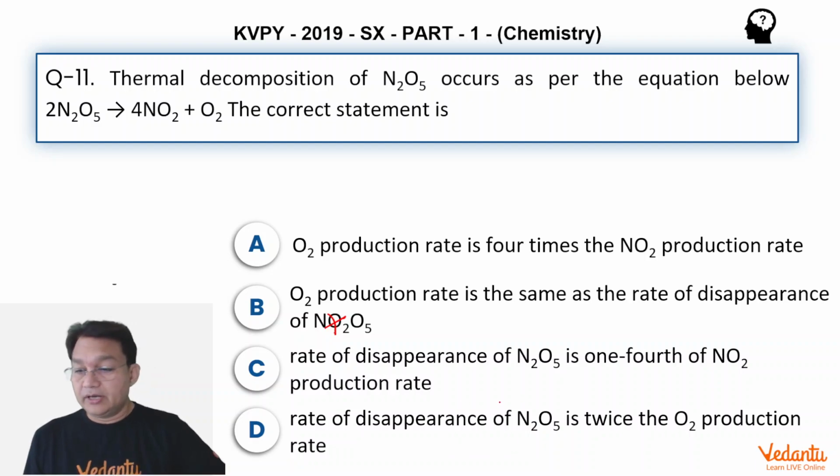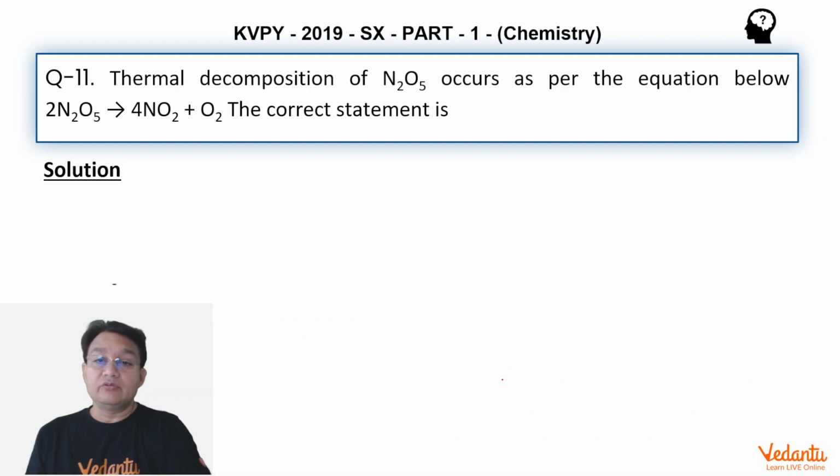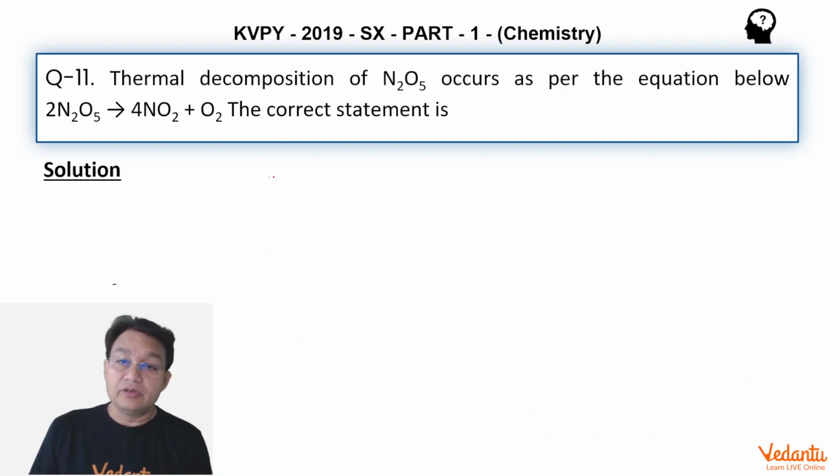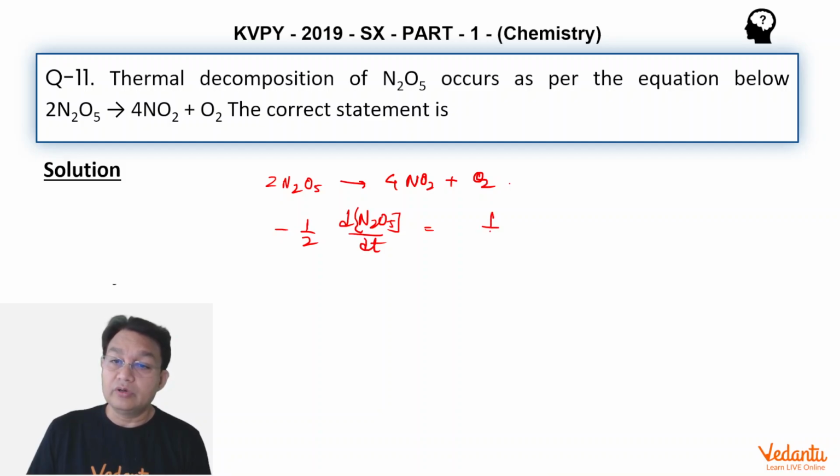So let us pick out the correct statement. For this we need to see the relationship: 2 N2O5 changing into 4 NO2 plus O2. So our relationship is minus 1/2 d[N2O5]/dt equals 1/4 d[NO2]/dt equals d[O2]/dt.